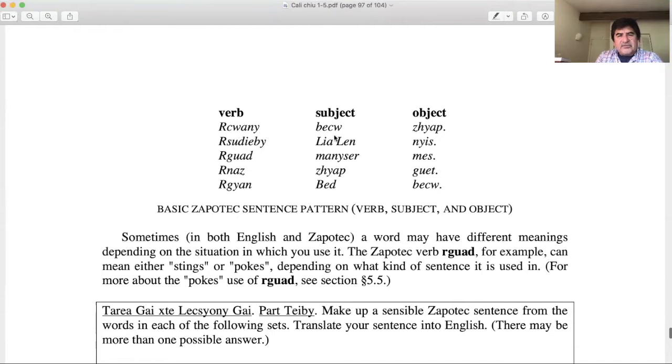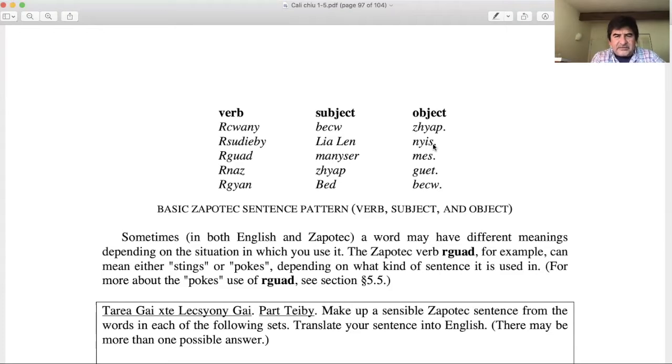So let me say these sentences for you, and then hopefully you will be saying them as well. I'm gonna say them twice. Rgod mainser mes.